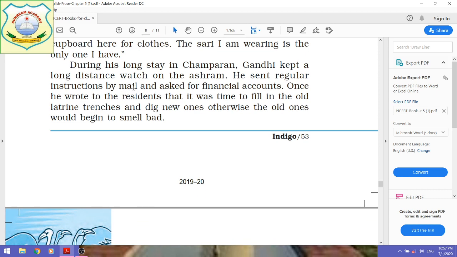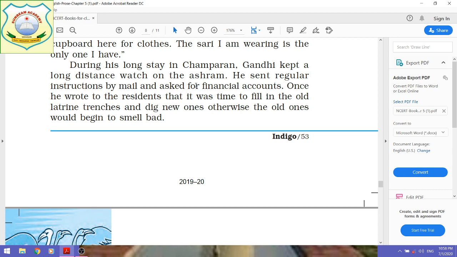Now, in the next paragraph, it is mentioned that during his long stay in Champaran, Gandhi kept a long-distance watch on the ashram, because Gandhiji had to stay for a very long period in Champaran. From there, he was monitoring his ashram, and he sent regular instructions by mail and asked for financial accounts.